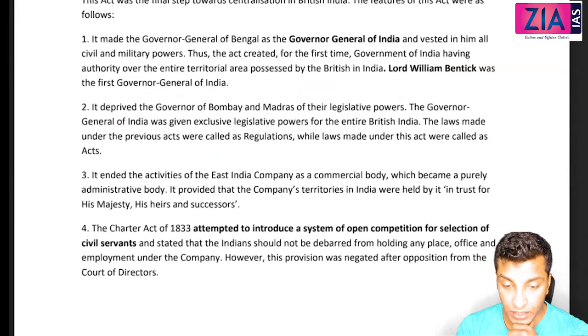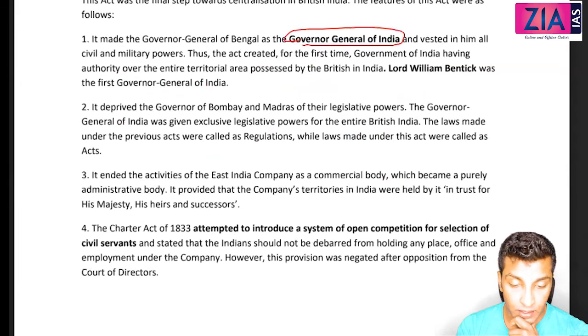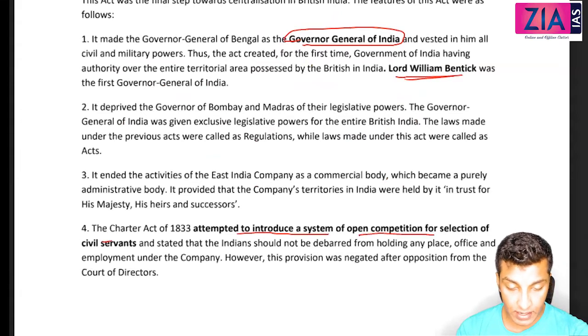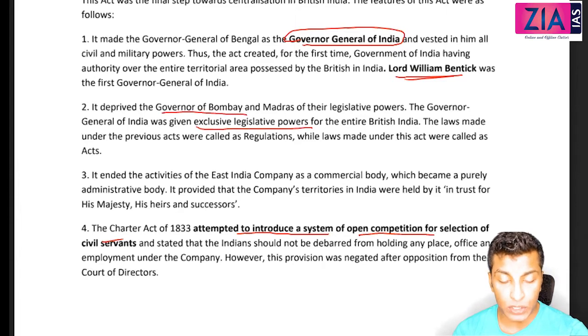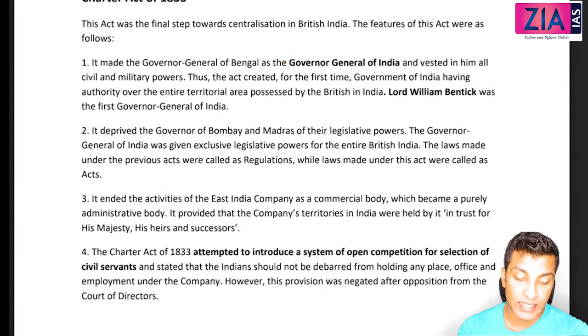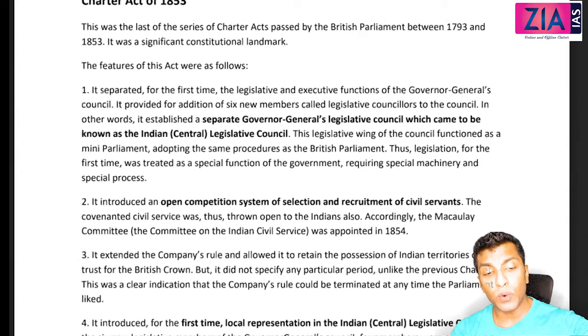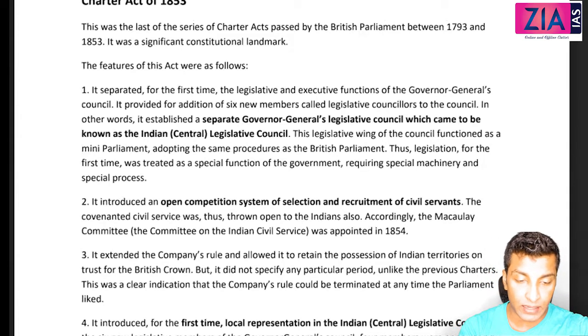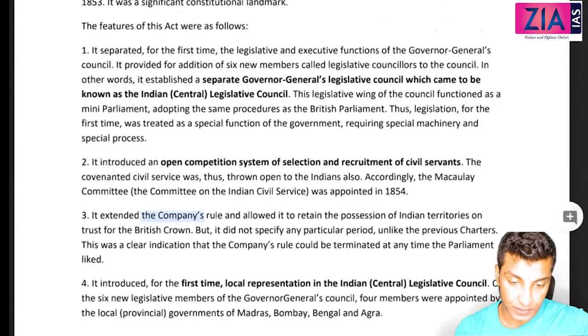The first point is related to the Governor General of India. Lord William Bentinck attempted to introduce a system of open competition for civil servants, so that you will not be barred on any of these related issues. Even the Governor General was given exclusive legislative power. That is why I've told you this is making it more centralized through this Charter Act of 1833. So the things which started in 1773, the centralization tendency is now at its maximum, and that will not be there when it comes to 1853.